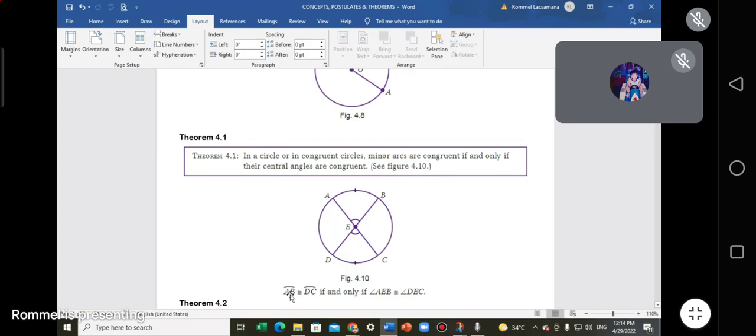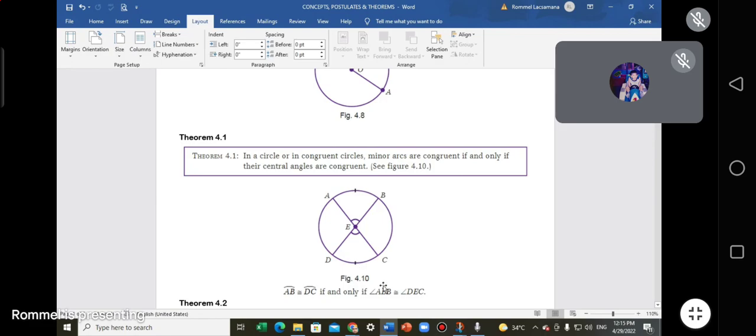They are arc AB, this one, no? And then arc DC. These are the minor arcs, no? Less than 180. Are they congruent? Yes, they are if and only if the central angles, no? AEB and DEC are the central angles, okay? Those are the central angles intercepting AB and DC, no? Minor arcs AB and DC respectively.